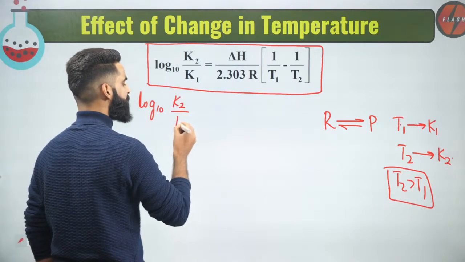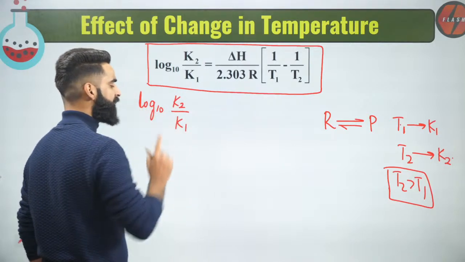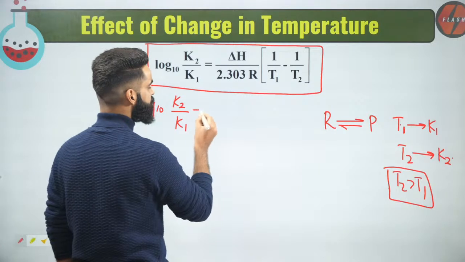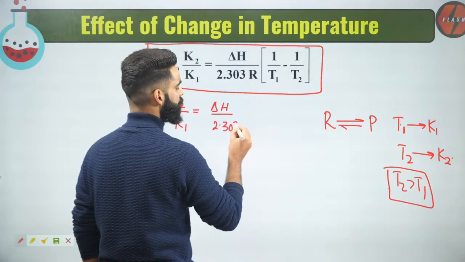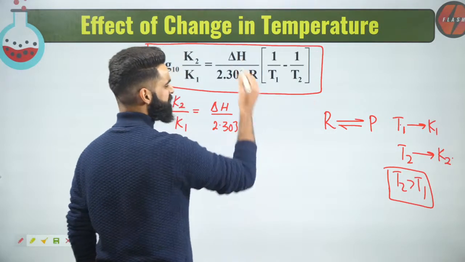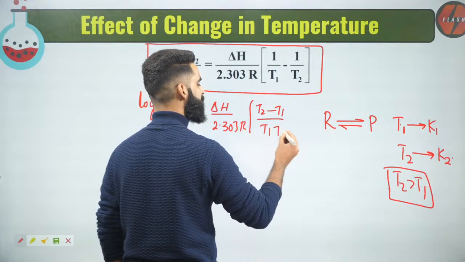This is log of K2 divided by K1. K2 is the equilibrium constant at temperature T2, and K1 is the equilibrium constant at temperature T1. It's going to be simply equal to delta H divided by 2.303 R. So I'm going to simply cross multiply it. It's going to be T2 minus T1 divided by T1 T2. I can write it like this.